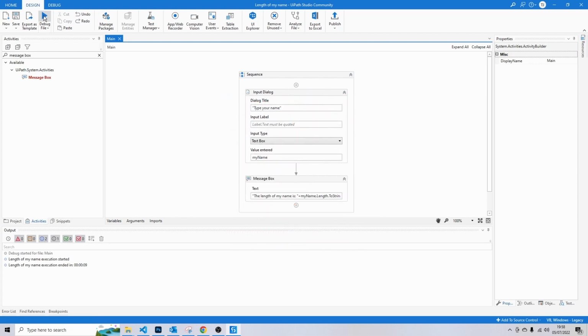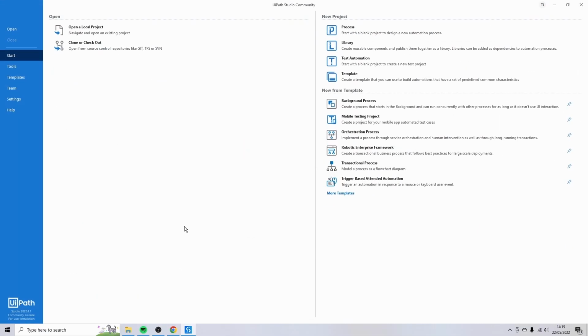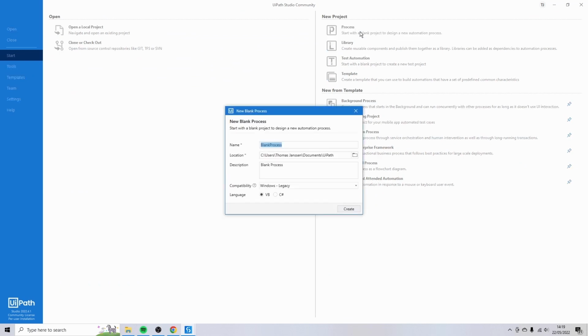Let's move on with the second robot from today. Let's create a new project. So go to New Project, Process. And we're going to call our robot Employee Onboarding Bot. Click Create.